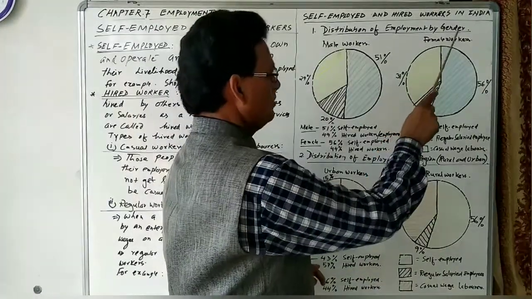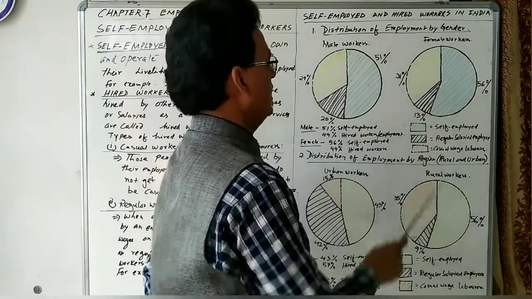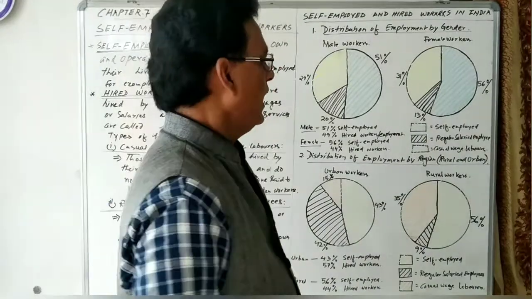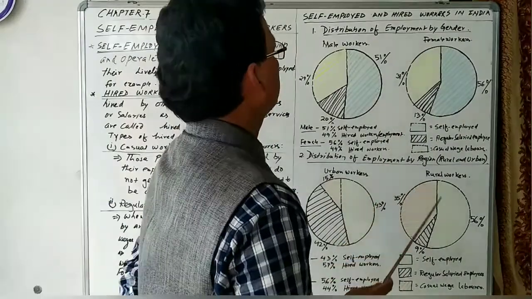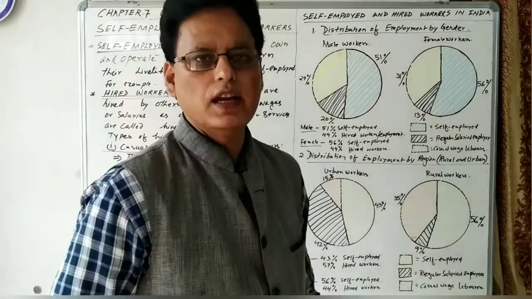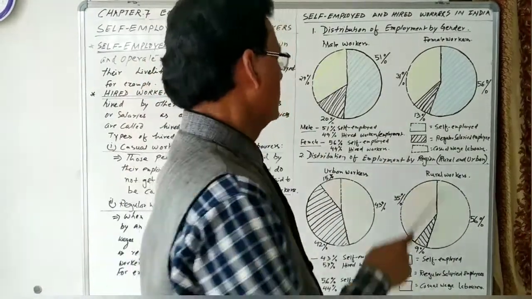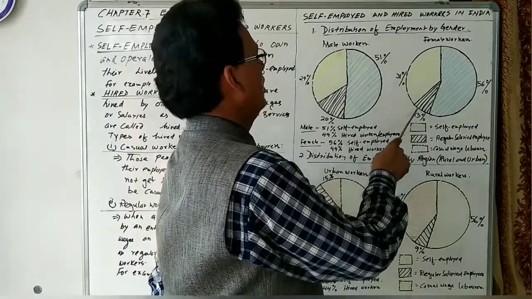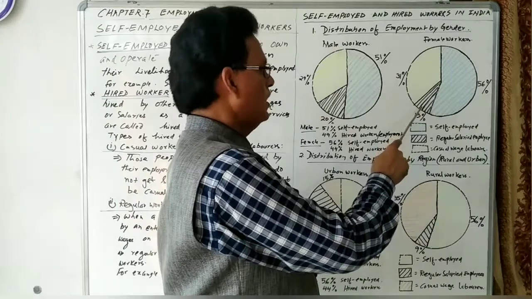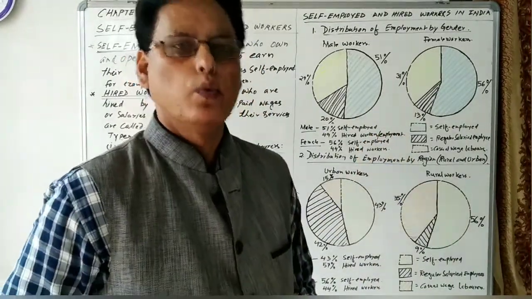Let us see the female workers. 56% of the female workers are self-employed, and only 44% are hired workers. Out of the hired workers, 13% are on regular jobs. They are regular employees, and 31% are casual workers.